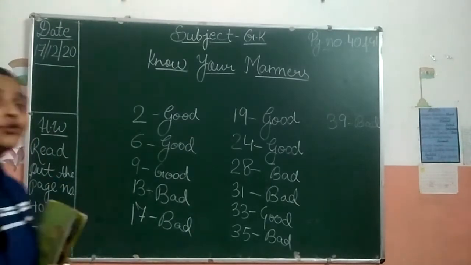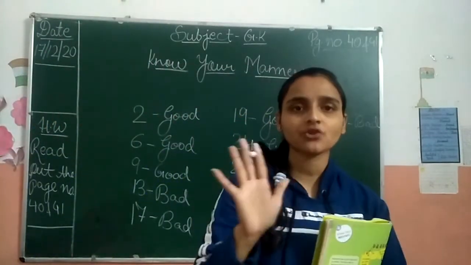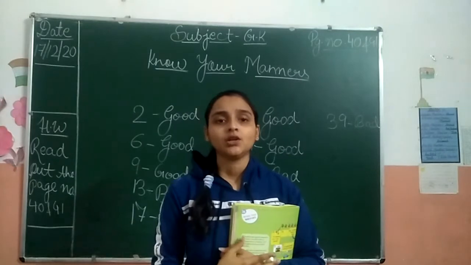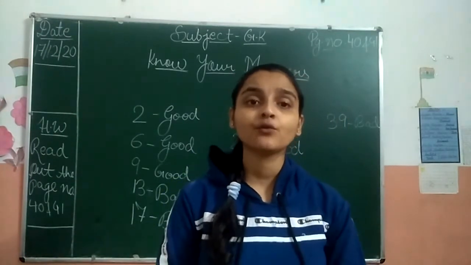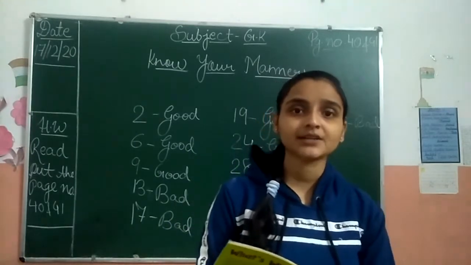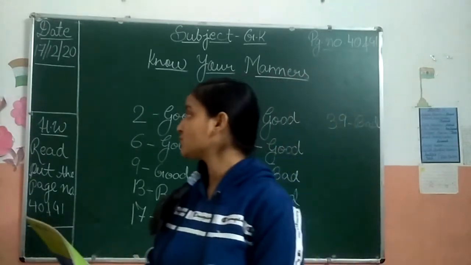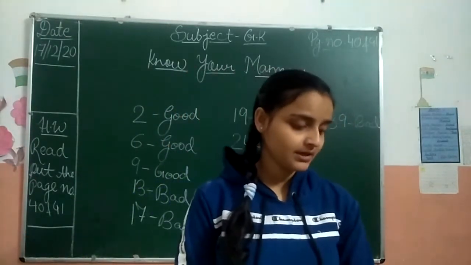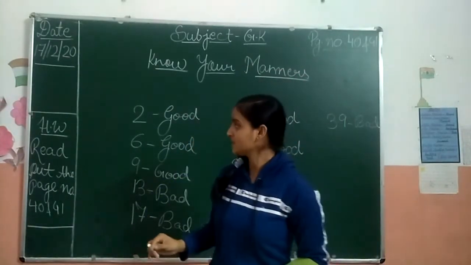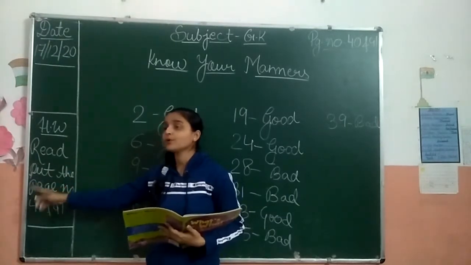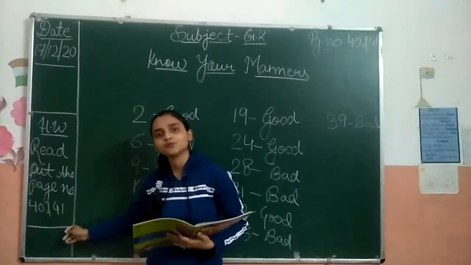Now beta, look, one more thing. Wait, stop your work right now. Look, this page you have to read very carefully. Okay, understood? Your homework is to read out the page number 40 and 41.